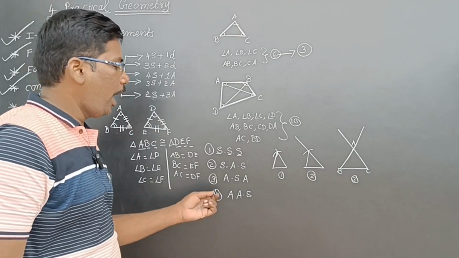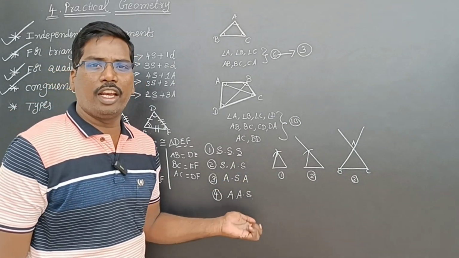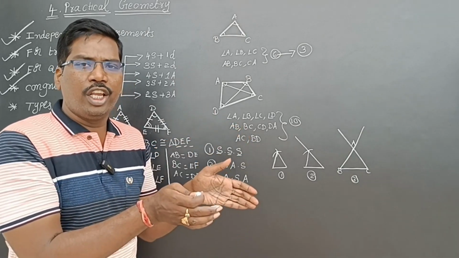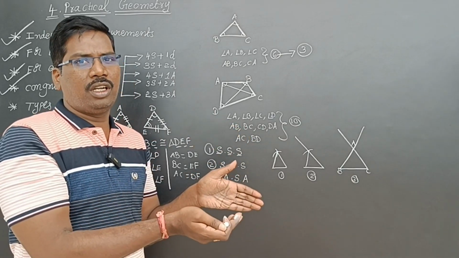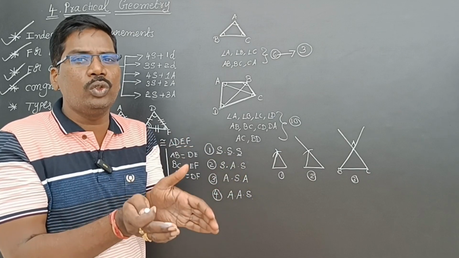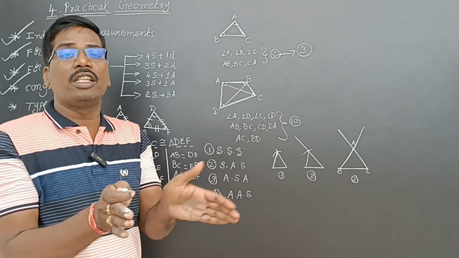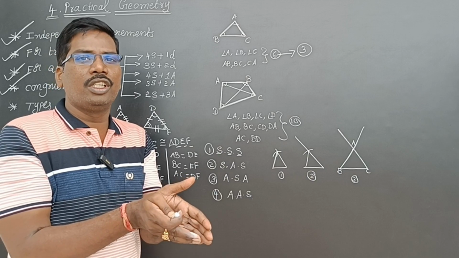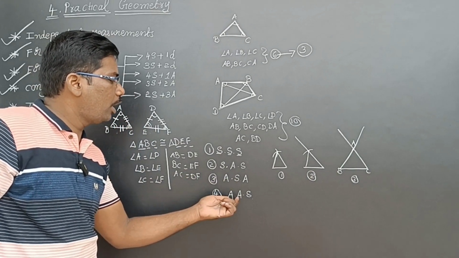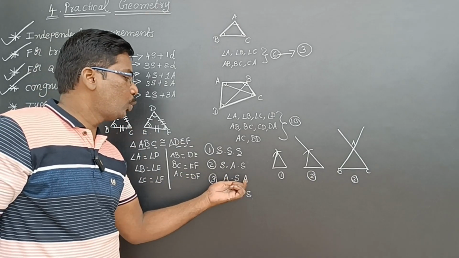Next, fourth one, AAS congruency. Angle, angle, side. In a triangle, if two angles and any side are equal to the corresponding two angles and any side of another triangle, then the two triangles are congruent to each other. So these two are equal. Now, sir, why are you saying differently? Yes, these two are equal.